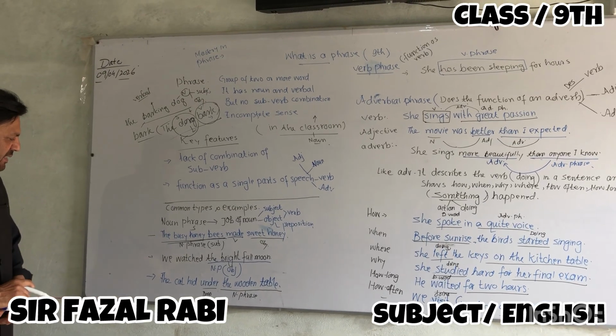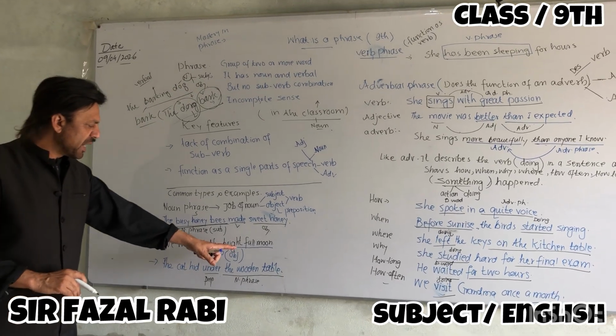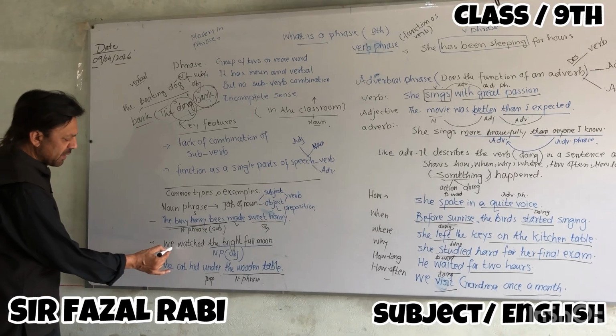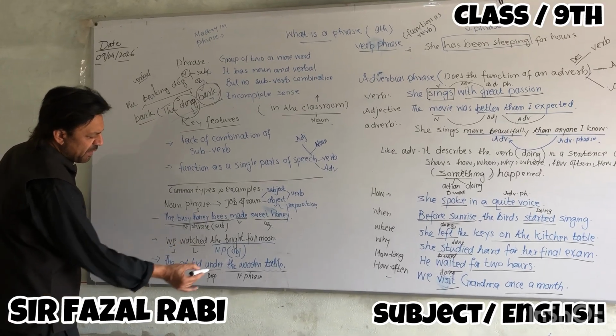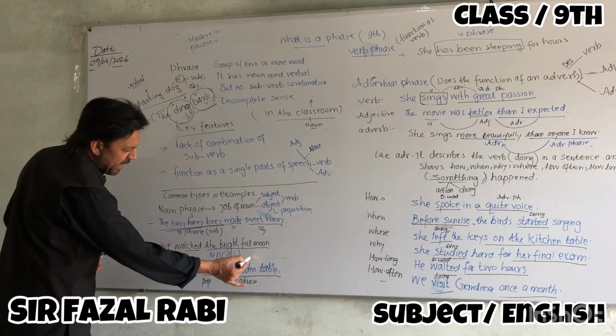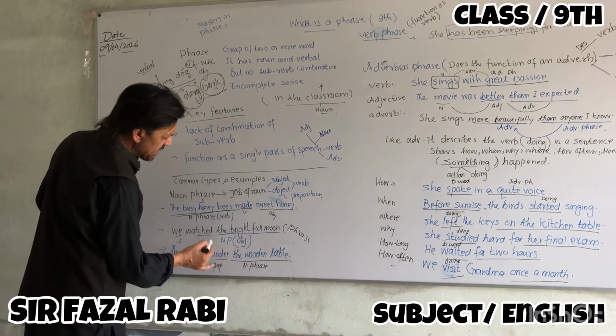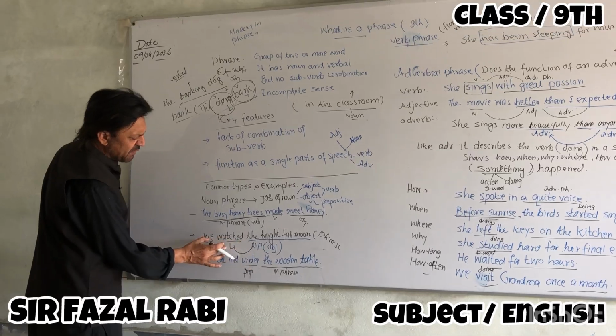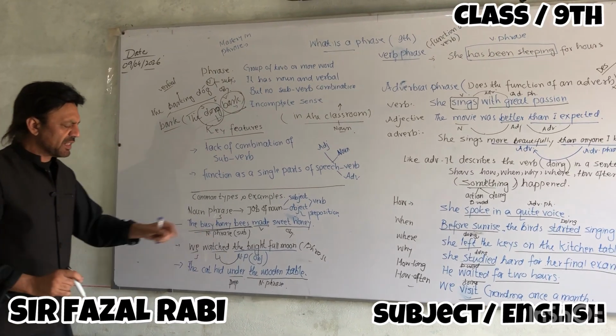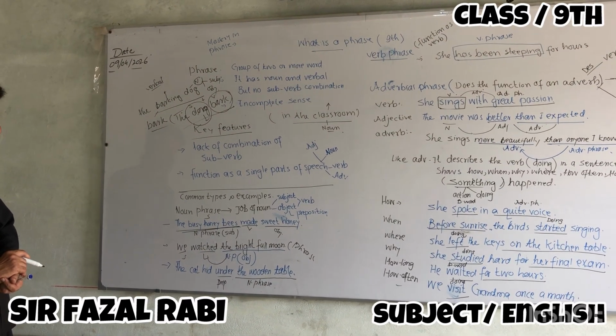In the second sentence, we watch the bright full moon. Here, subject, verb, and the bright full moon, which is a phrase, does the job of the object of the verb watch, so it's called a noun phrase.